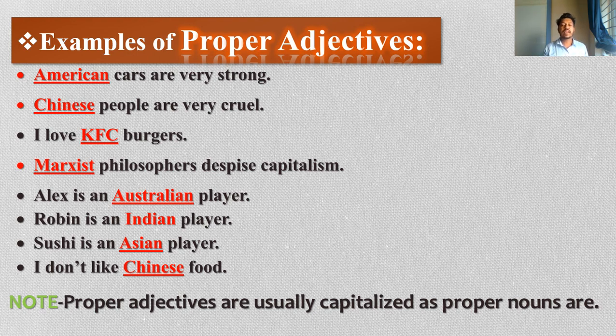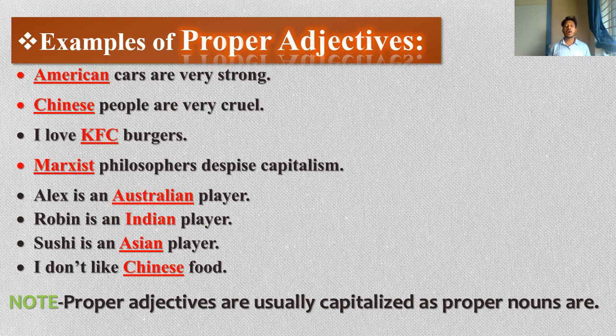I love KFC burgers. KFC is a brand name, and burgers are the nouns. Marxist philosophers despise capitalism. Here philosophers are modified by Marxist. Marxist is a group or a party.